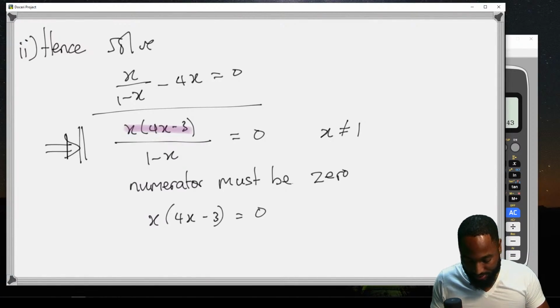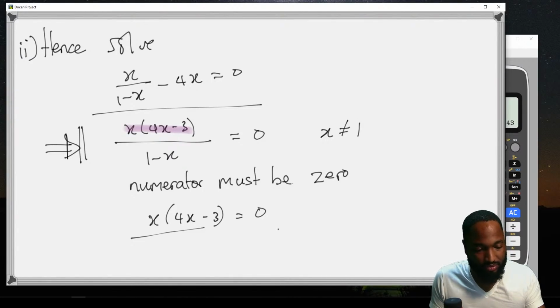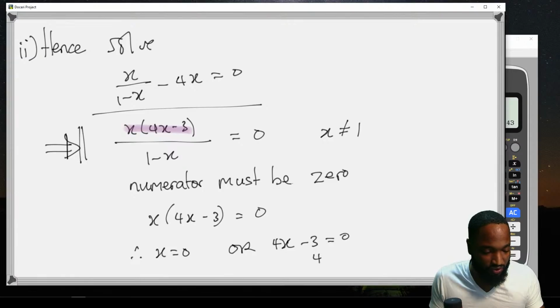Did they put that? No, they didn't. But x can't be equal to 1 here, otherwise you'll get division by 0. So in this case, therefore x is equal to 0, or 4x is equal to 3. This will finish off with x is equal to 3/4.